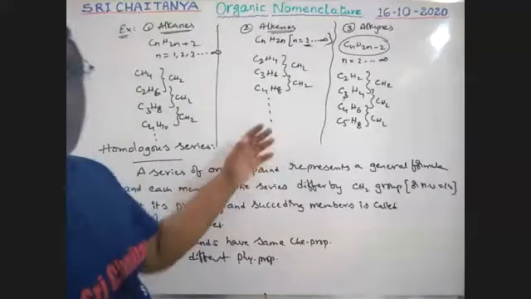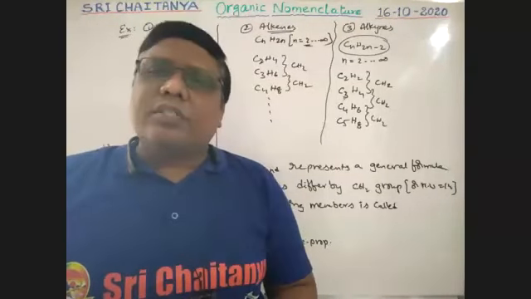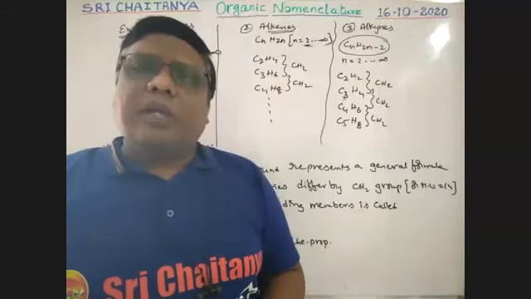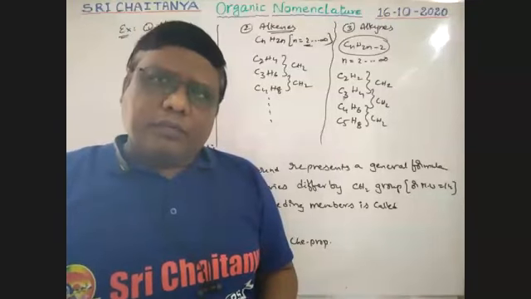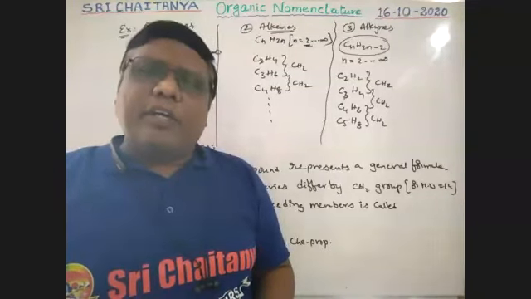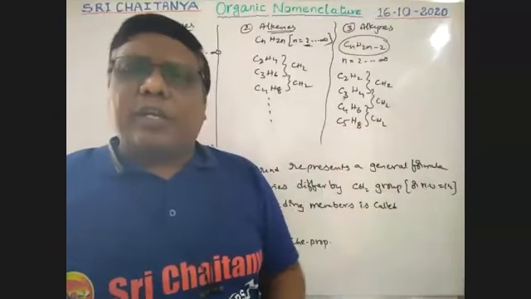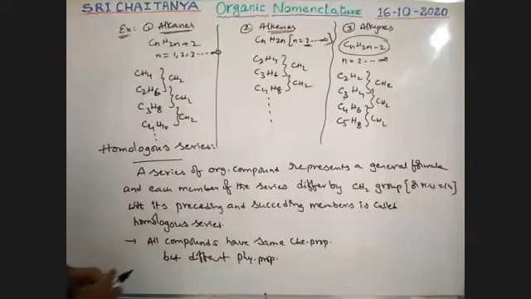So this is about our homologous series. What is a homologous series? A series of organic compounds represented with a single general formula, where each member of the series differs by a CH2 group, or 14 in molecular weight. Carbon atomic weight is 12, 2 hydrogens differ, so that is 14. So 14 molecular weight is the difference. Okay, this is about homologous series. It is also important, boys.